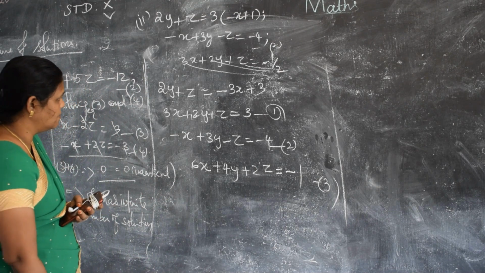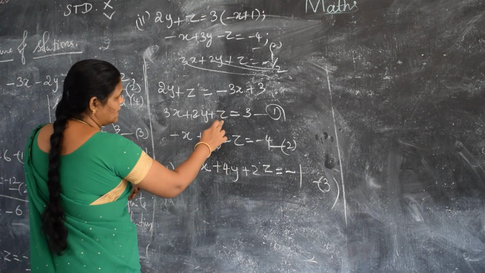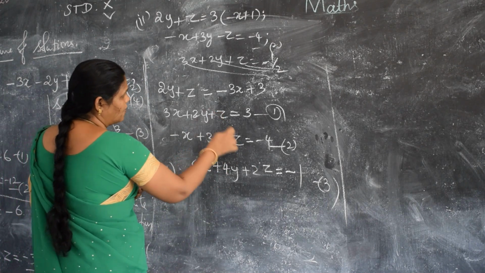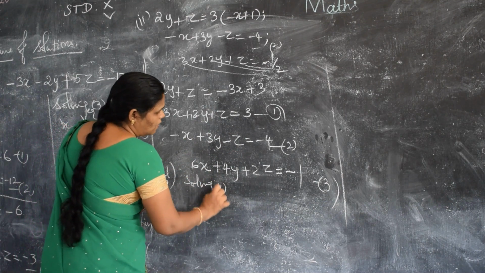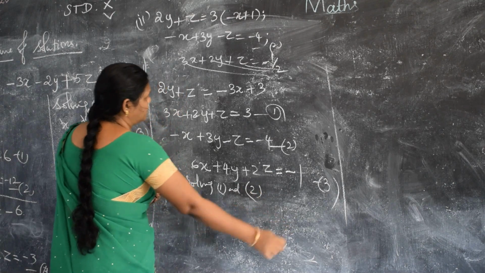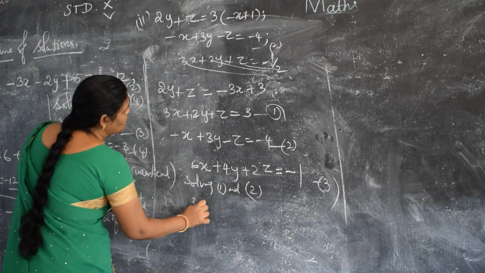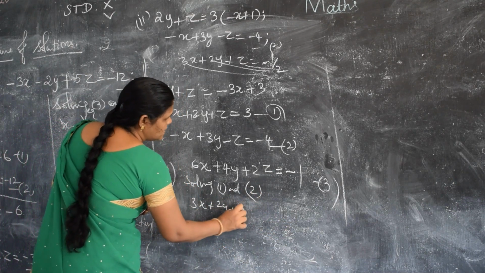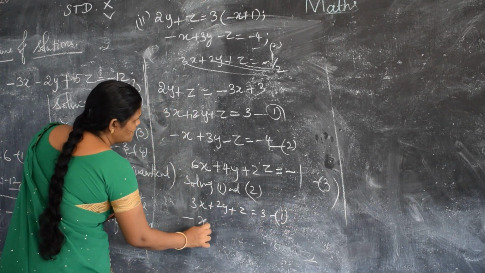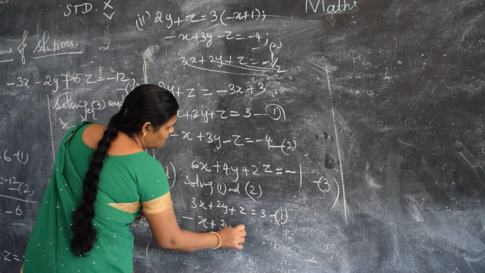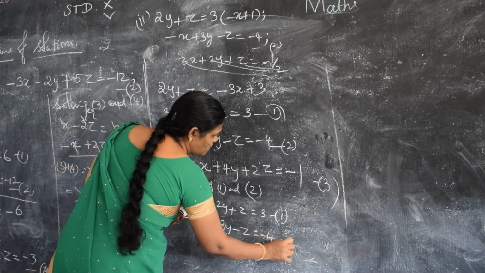Okay, now we can solve. While solving, here plus z, here minus z. So I am going to solve 1 and 2. 1 is 3x plus 2y plus z is equal to 3, and your 2 is minus x plus 3y minus z is equal to minus 4.